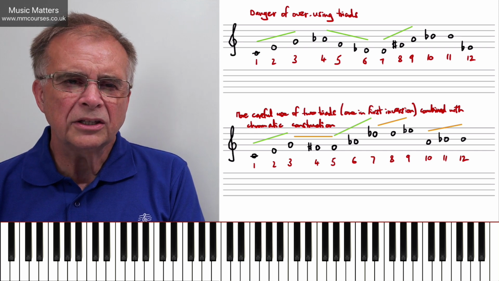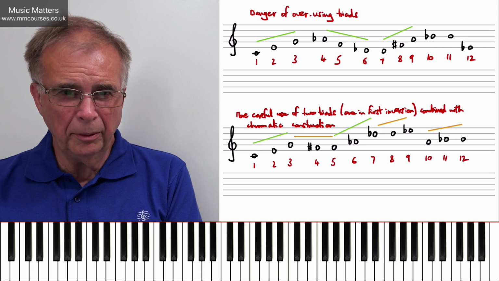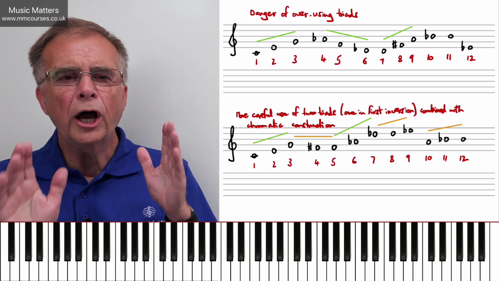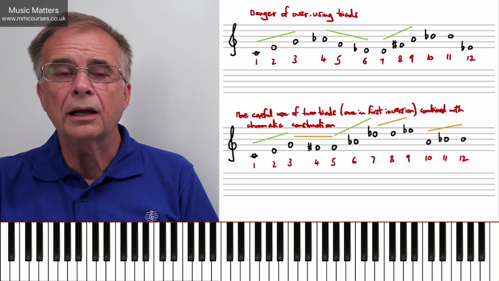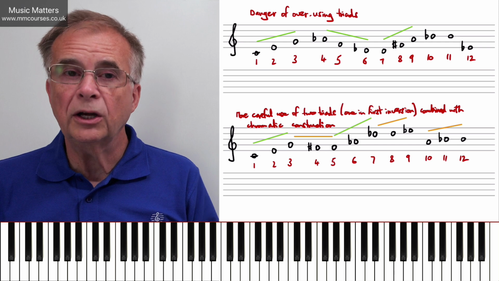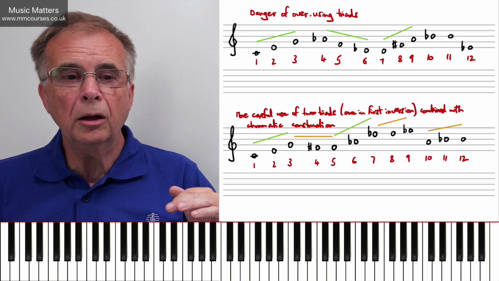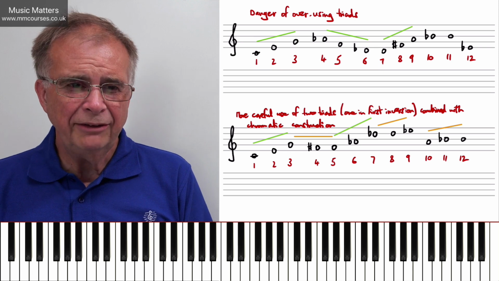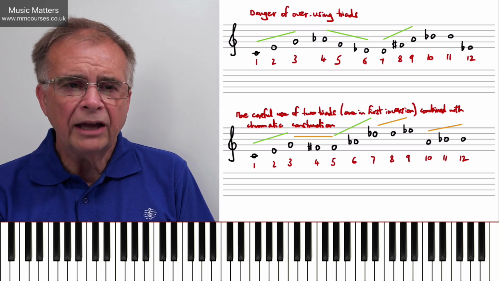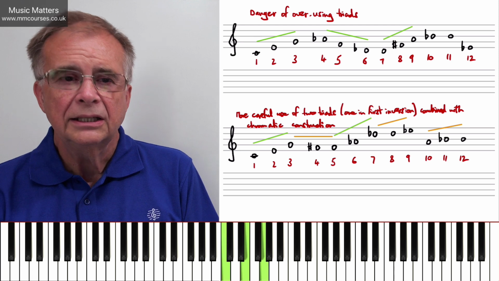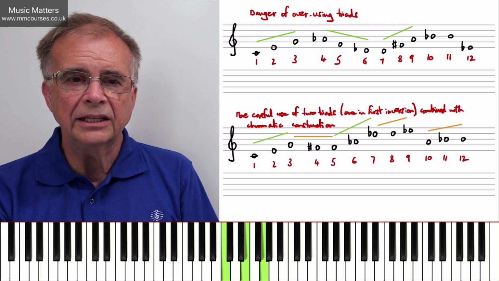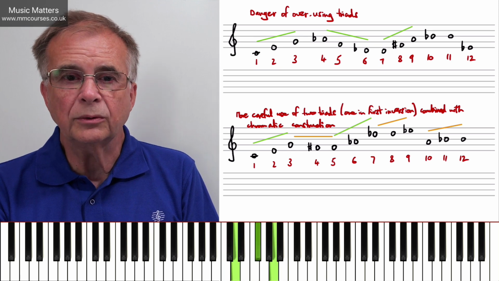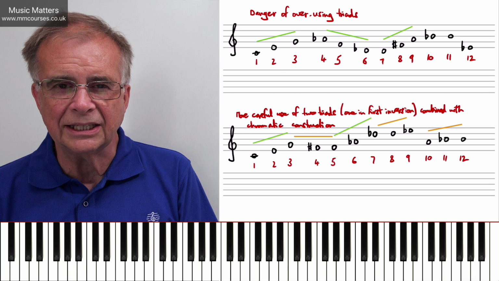So you can see that those triads are probably going to over-dominate, because not only are we using the row as a melodic device, we're also using it to construct our harmony, and we'll be onto that topic later on in the course. So if you end up saying, well, I've got notes 1, 2, 3 harmonically all sounding together, then 4, 5, 6, then 7, 8, 9, you can see how we're really stuck with those 3 major triads then, aren't we?